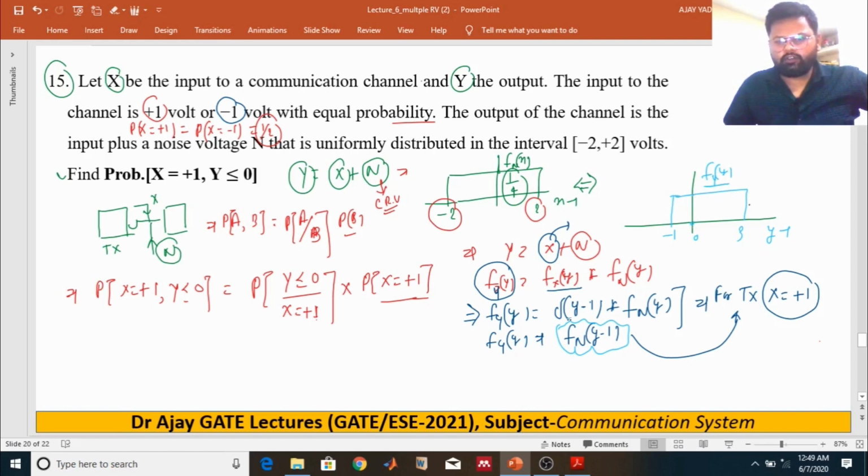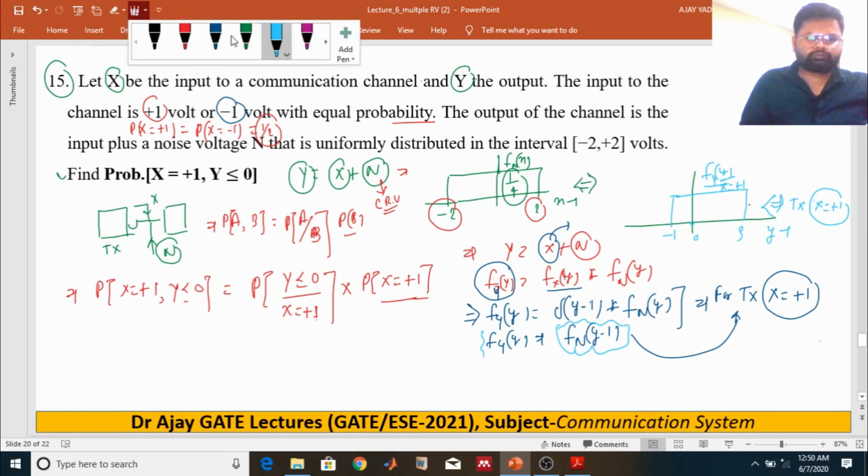This is the PDF of Y for the transmission of X equals +1 volt, and the PDF becomes just like that.